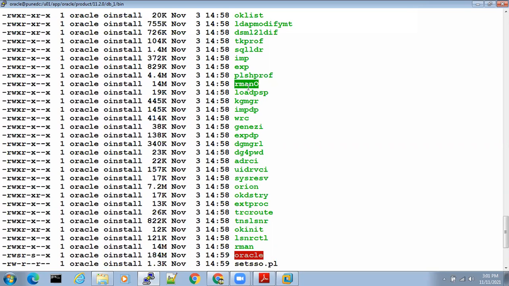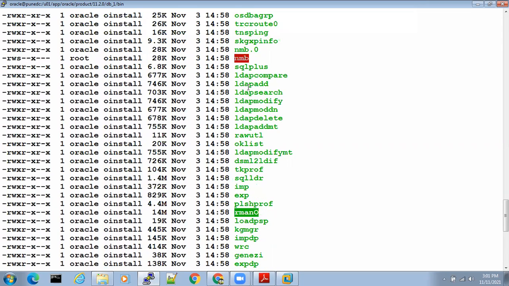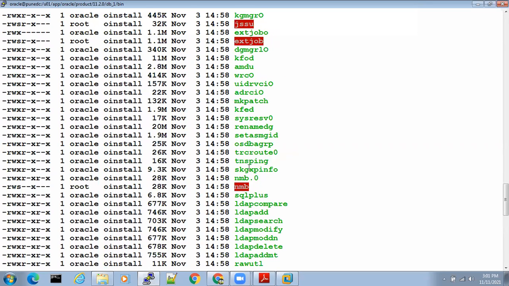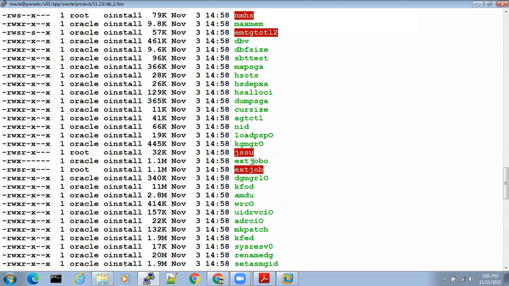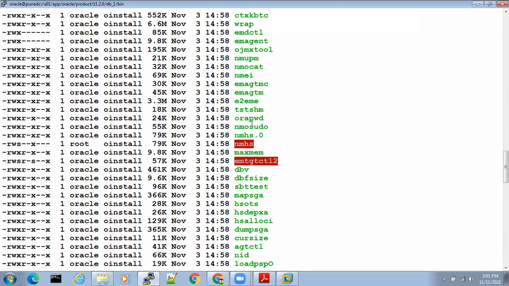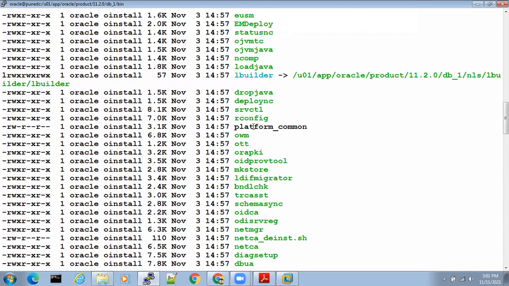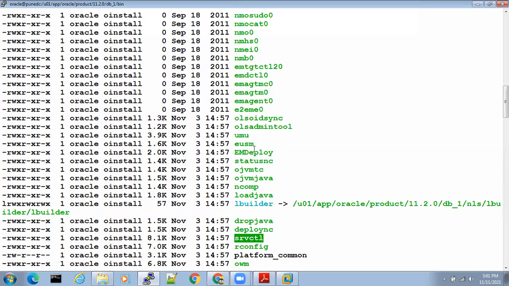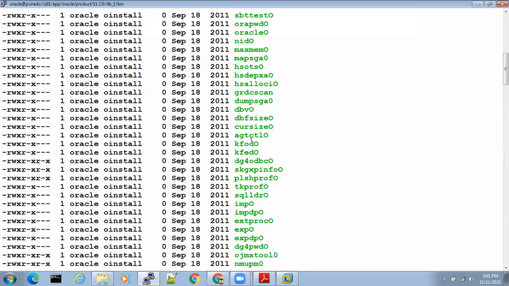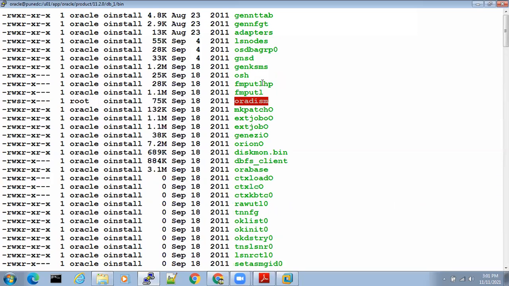RMAN is also from here. All these are utilities or binaries. TKPROF, SQL*Loader, TNSPING, and more in RAC, which I'll explain.